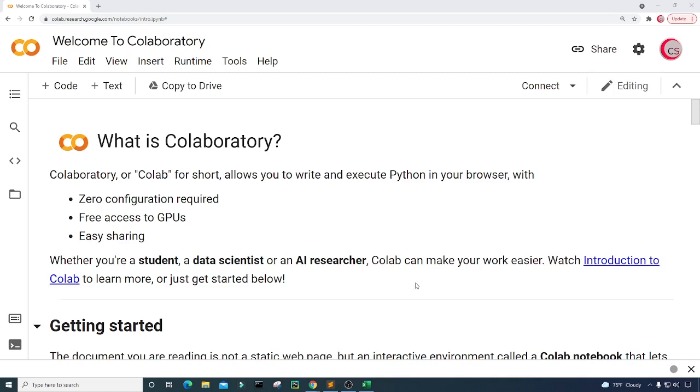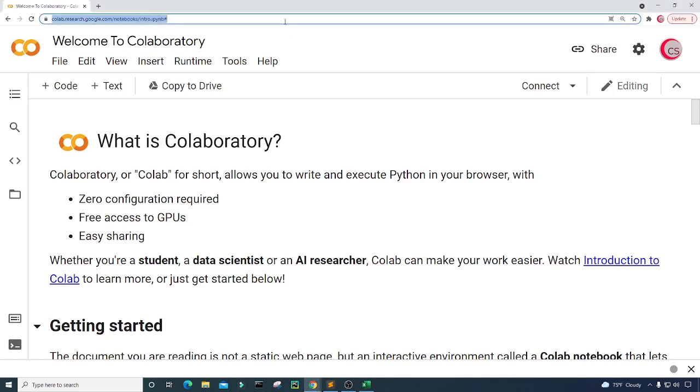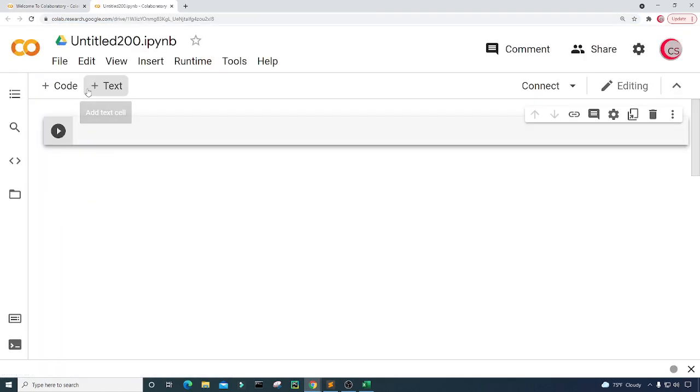So I'm currently on Google's website called colab.research.google.com, and I'm on it because it makes it really easy to start programming in Python. All you have to do is go to this website and then log in using your Google account and get started writing your Python code. So go ahead and click on File, then click on New Notebook, and a new tab will open up for you, and then eventually a new cell to get started writing the program.